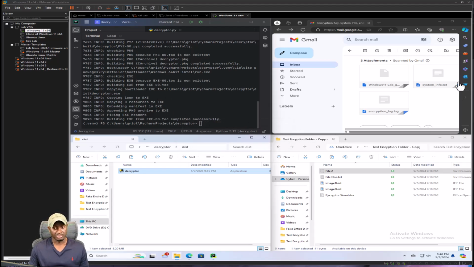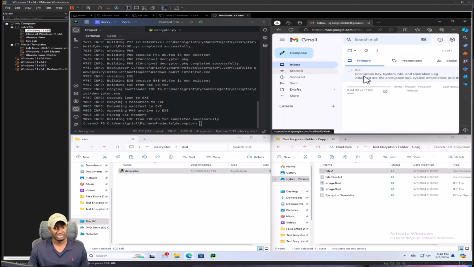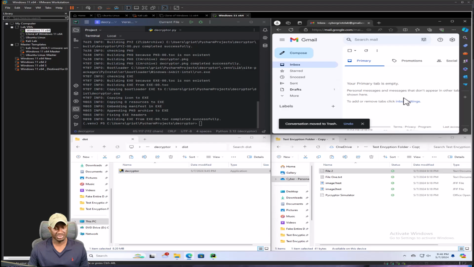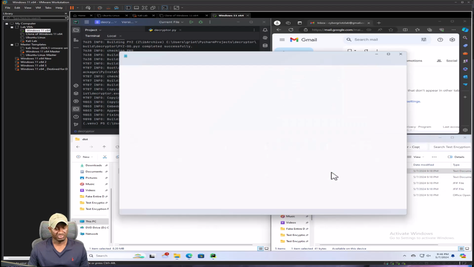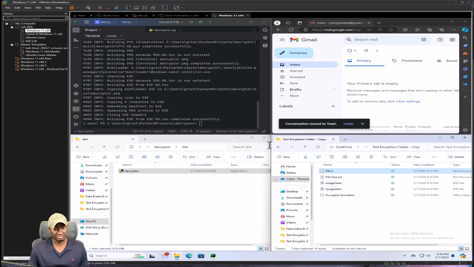Good. So next steps, we're going to go into our Kali machine, and since we know these are working, we'll leave this here. In fact, let me do cleanup in my inbox as well. So I'll clean up the keys here. So my inbox is empty again, as you can see, empty. These files are good. We're not going to use them. Those were just for testing. So we're good in this. We've pretty much built our simulator or ransomware simulator, and we're going to move over to our Kali machine.